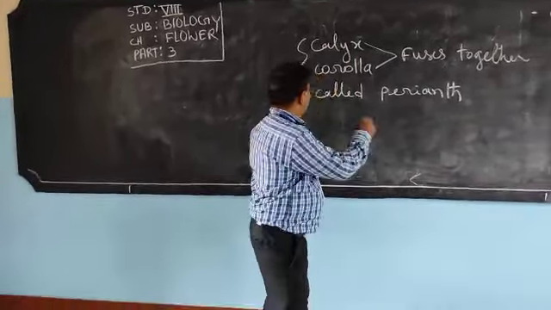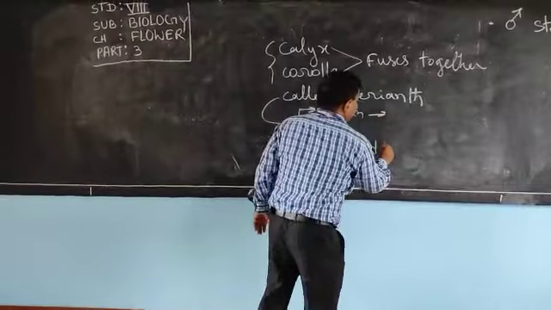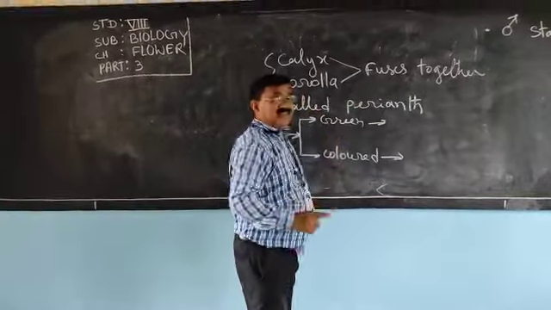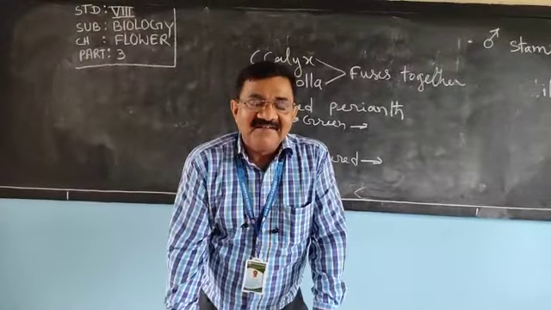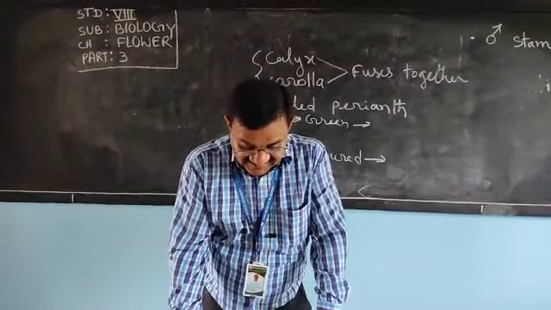Try to understand. If the perianth is green or if the perianth is colored, the name will change.